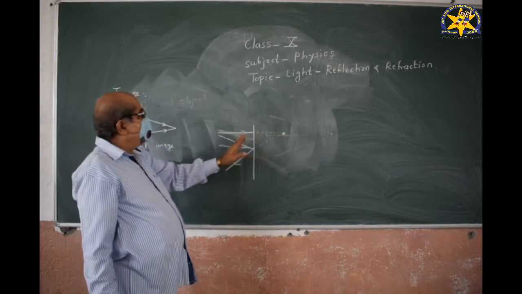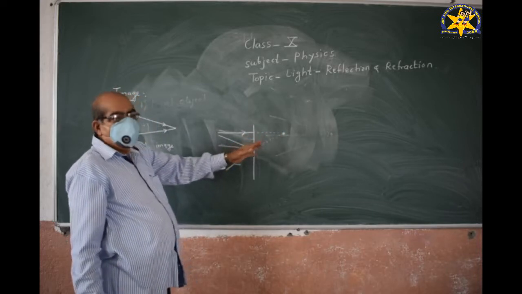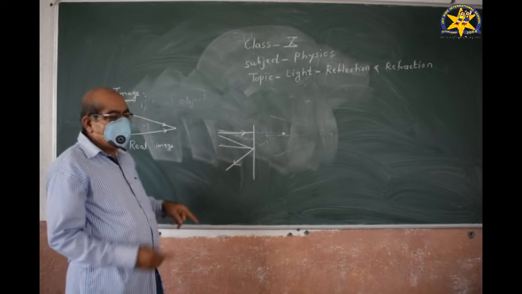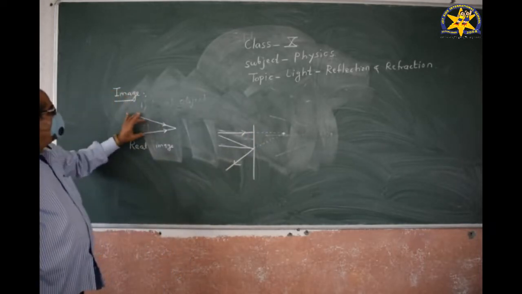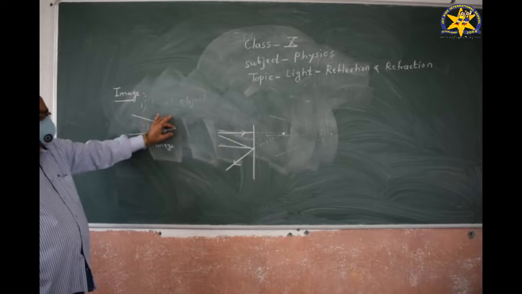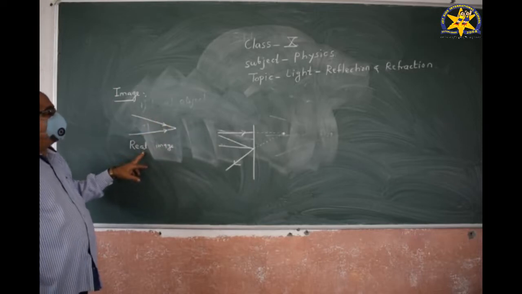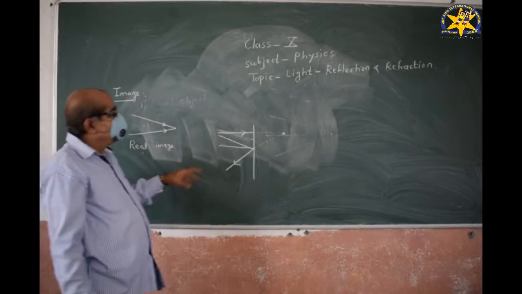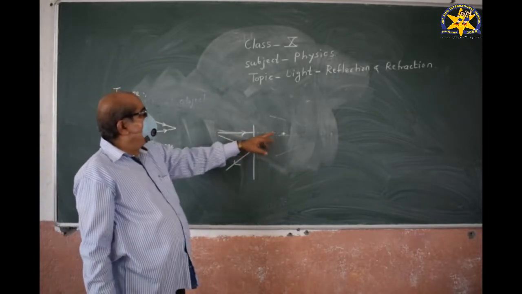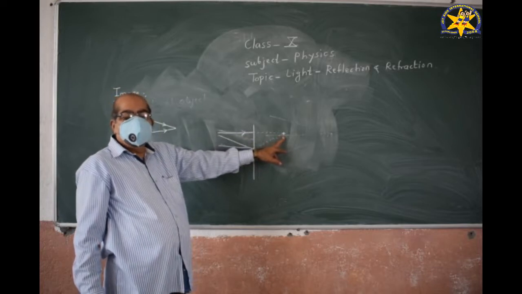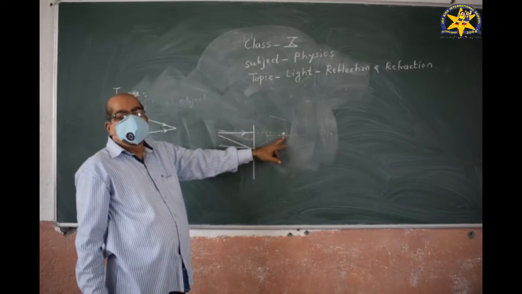Thus, for the plane mirror, a virtual image is formed. When rays actually intersect, we form the real image, and when the rays appear to come from a certain point, that is called the virtual image.